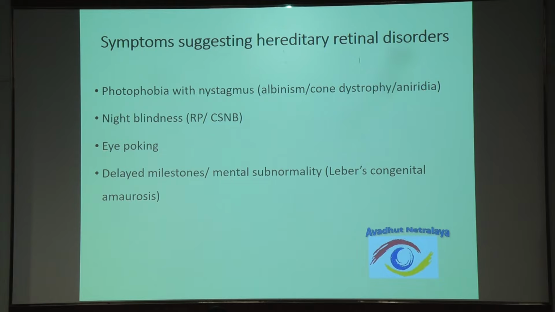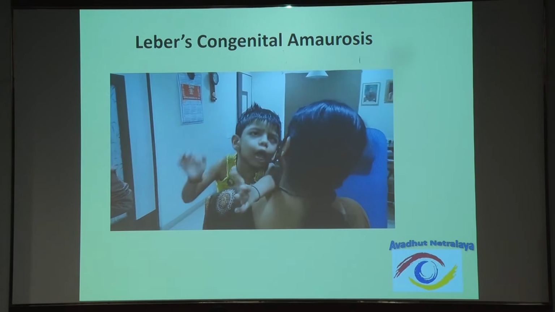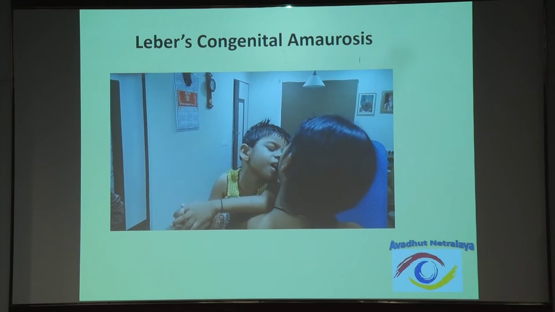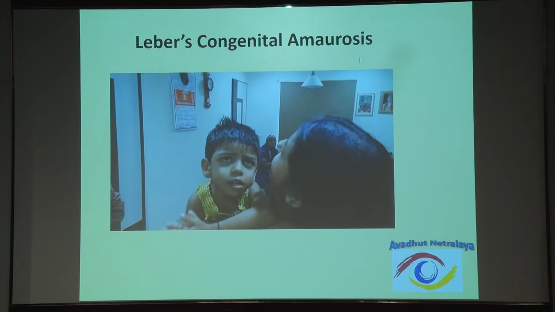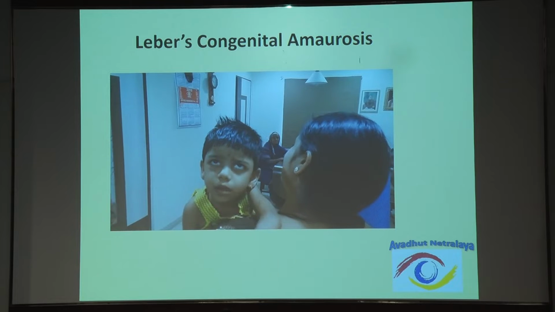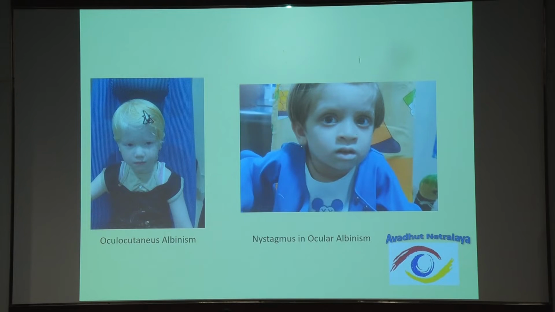So important symptoms which one should remember are that the patient may have photophobia and nystagmus. Think in terms of these three as the cause of decreased vision. Night blindness can be retinitis pigmentosa or stationary night blindness. History of eye poking or oculodigital reflex and also mental subnormality can indicate a case of Leber's congenital amaurosis. As in this case, she had not much neck holding. She's around 2 years of age, and you can see that she has mental subnormality and hardly is looking at anything specific. She has nystagmoid movement, and she is trying to move the eyeball up because that is the source of light, and they always search for light in these cases.